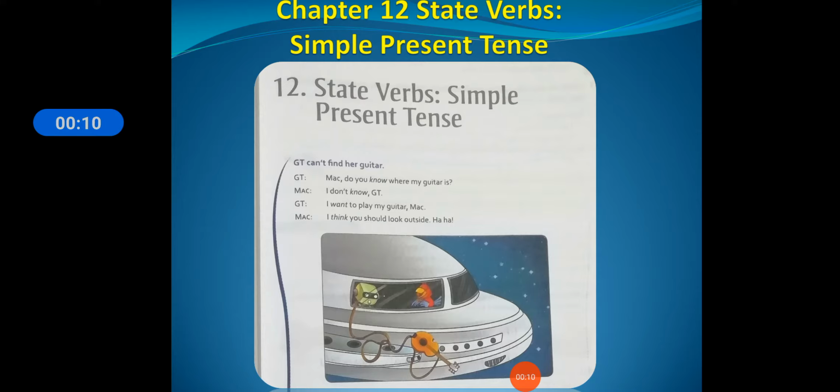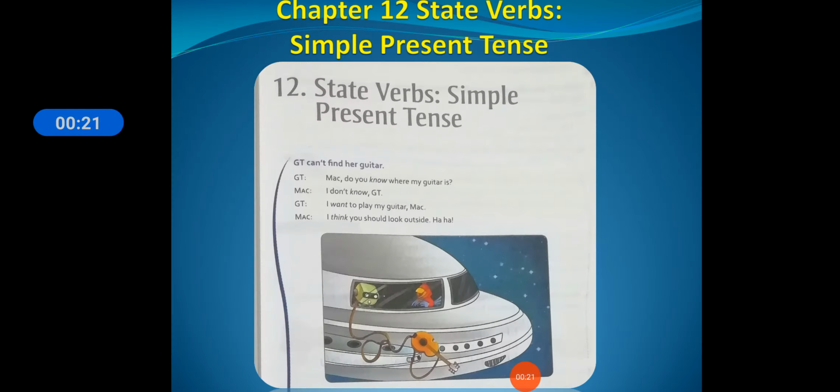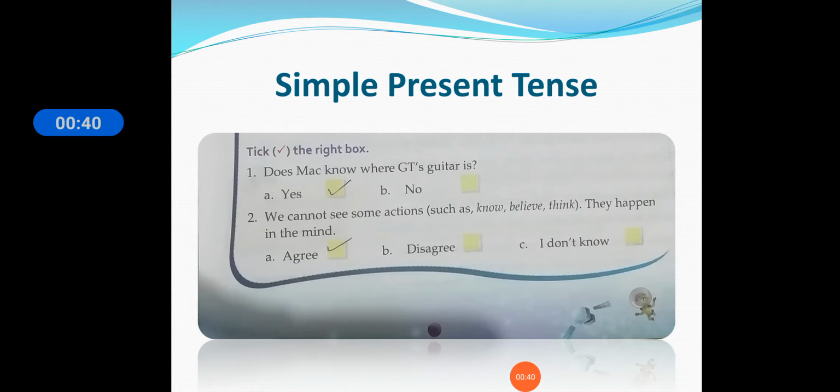In the previous lecture, we have seen what simple present tense is: all of you know, the habits which we do regularly. The habits we do regularly in our day-to-day life are called simple present tense. State verbs means if we are doing something that shows the state of a verb, that is called a state verb. Let us see what we have learned in the previous chapter.